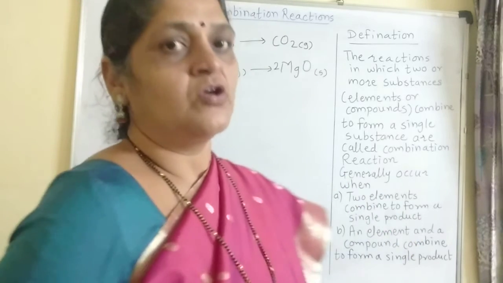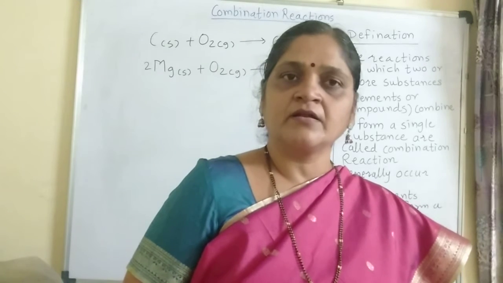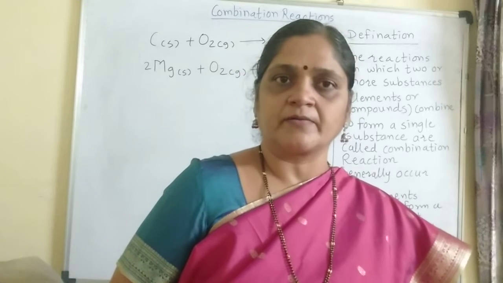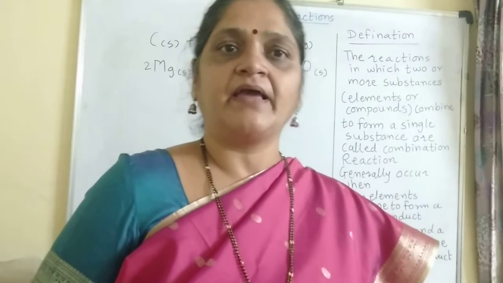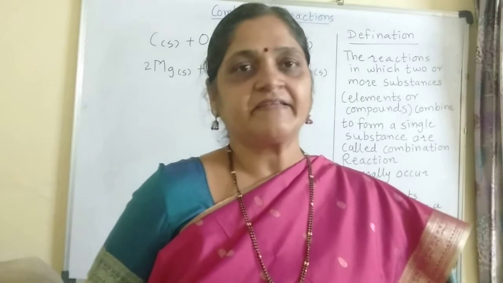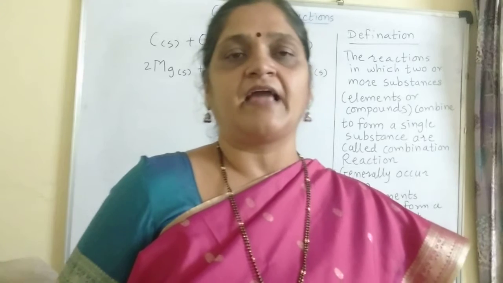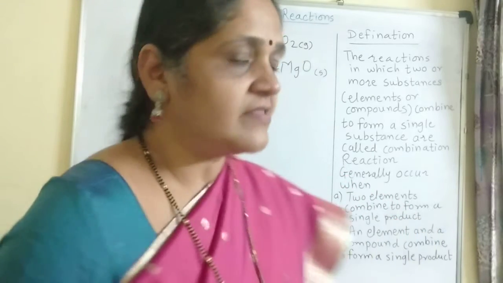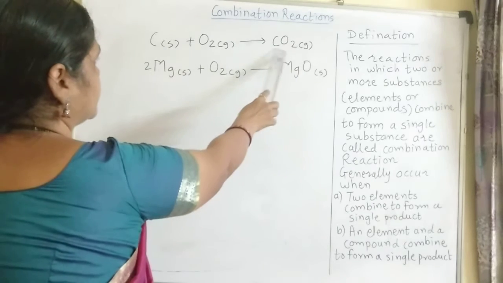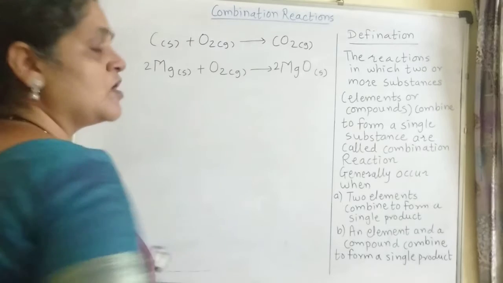It means in this reaction, two elements combine to form a single product, two compounds combine to form a single product, or an element and a compound combine to form a single product. Initially, the two examples I have taken: carbon reacts with oxygen to produce carbon dioxide gas, and magnesium reacts with oxygen to produce magnesium oxide. These are combination reactions of elements. I have written these two reactions in symbolic form: carbon solid combines with oxygen gas to produce carbon dioxide, and magnesium combines with oxygen gas to produce magnesium oxide.